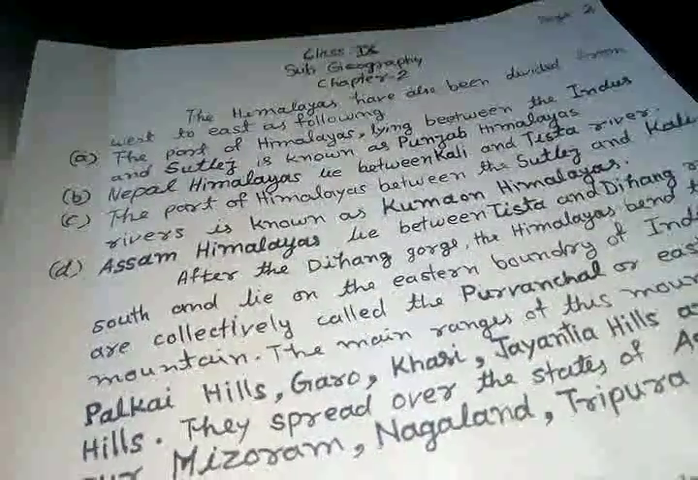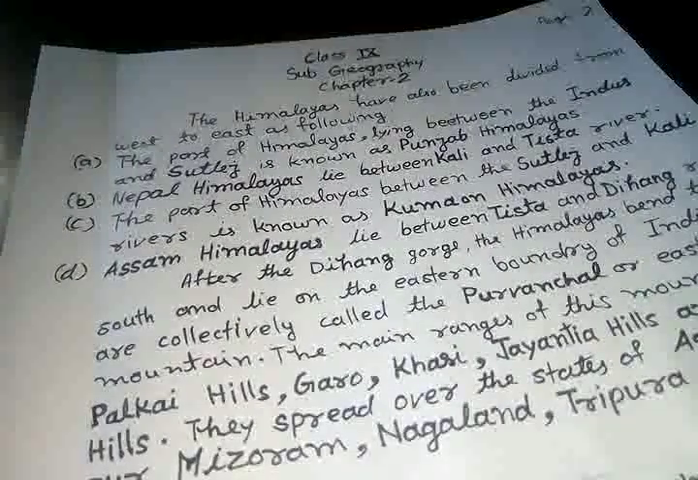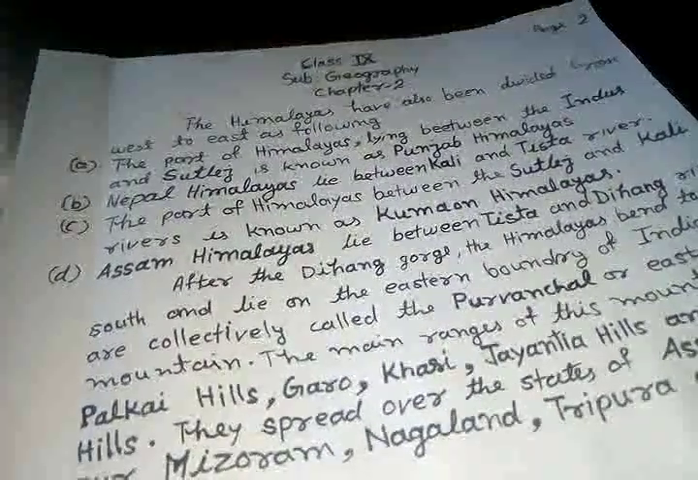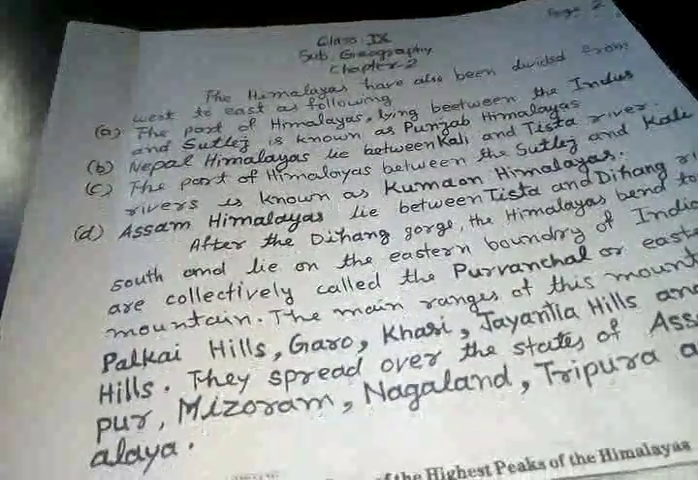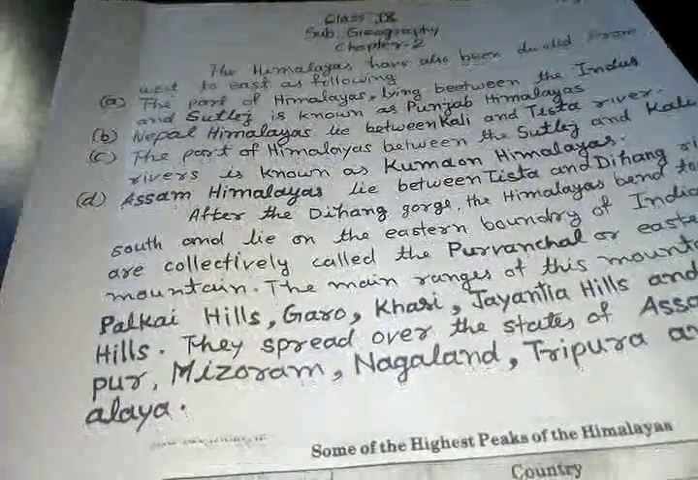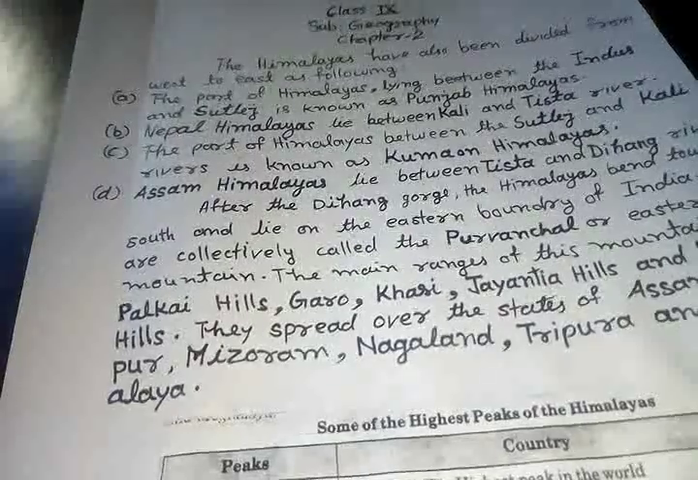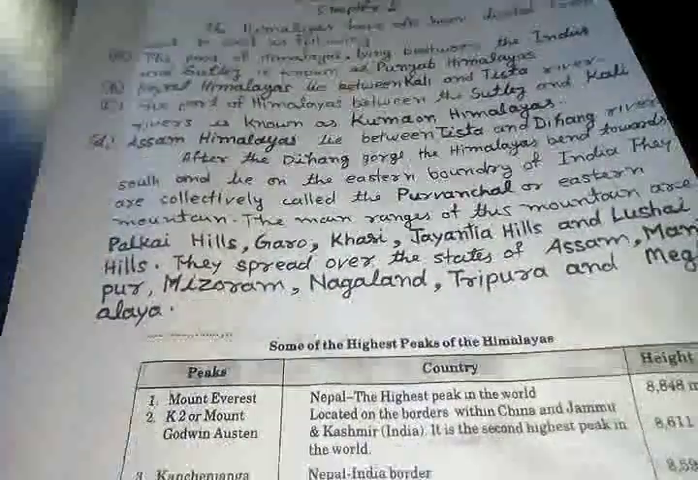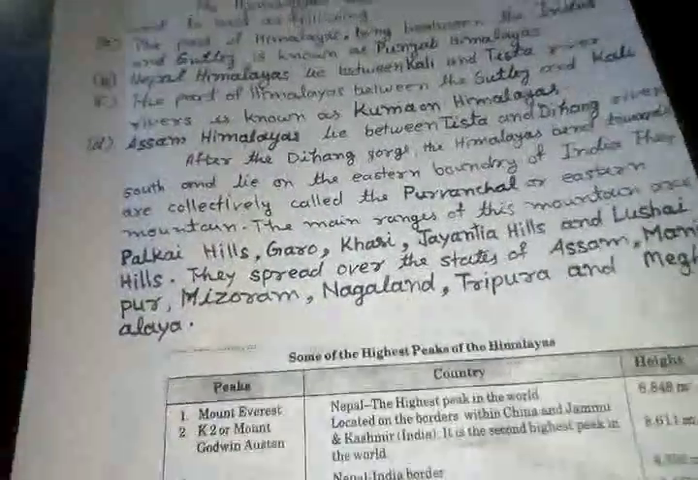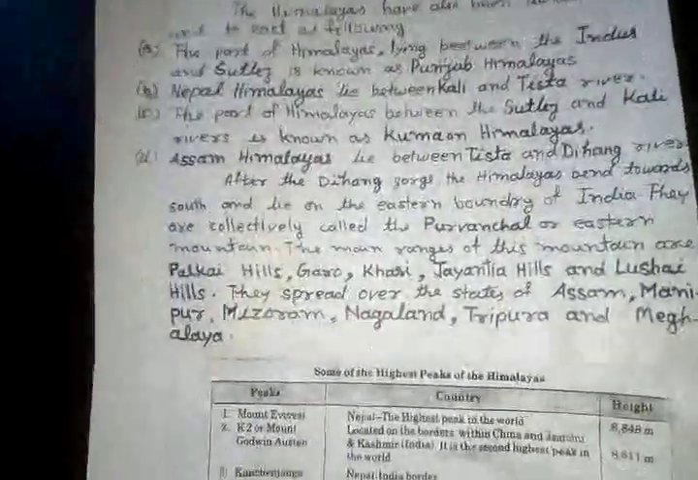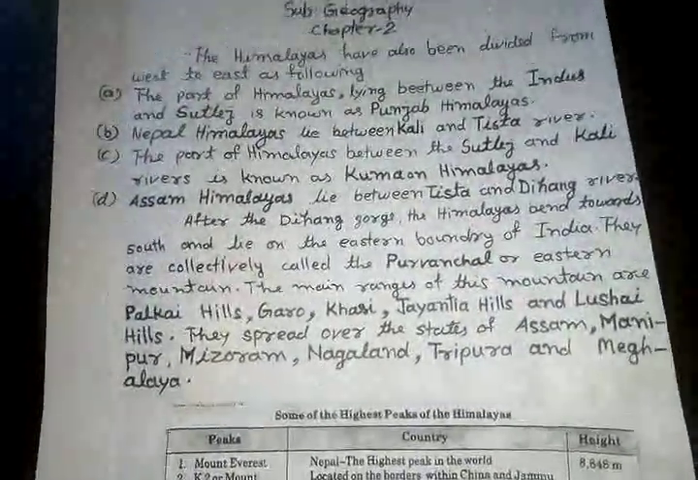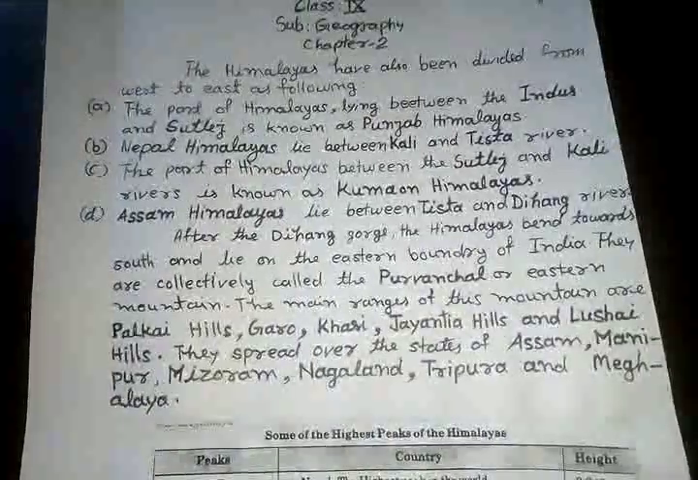The part of the Himalayas in Nepal between Kali and Tista river. The whole part of Himalayas between Kali and Tista river in Nepal is known as Nepal Himalayas.